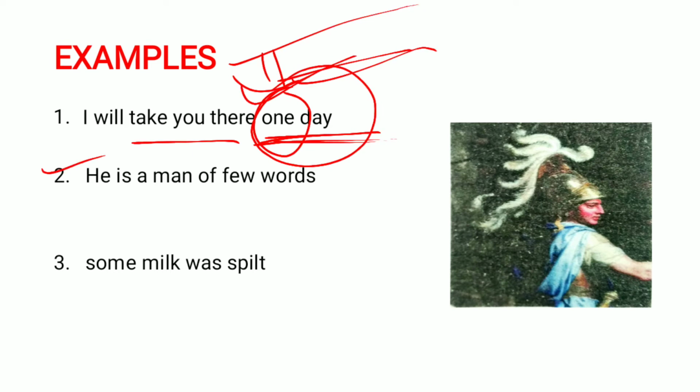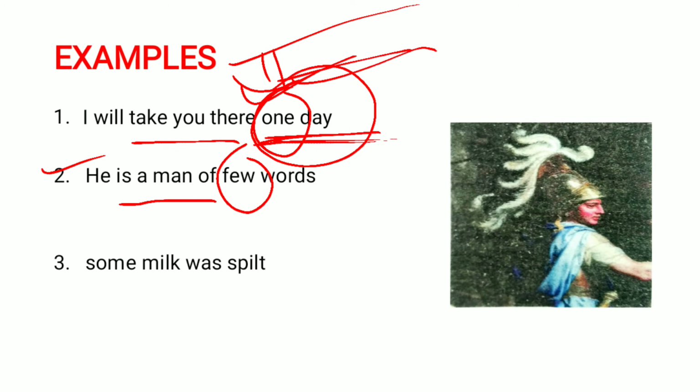And the next example is, he is a man of few words. The word few is not defining any words. Few words can be any words. That's why in this sentence we used few, not giving any specific words.